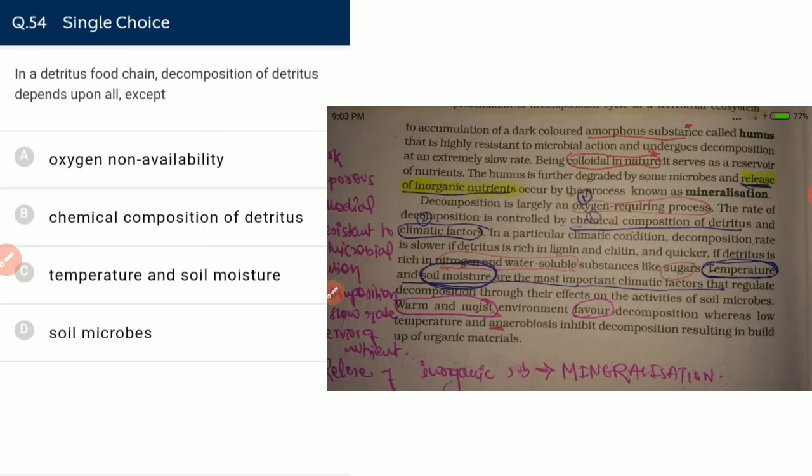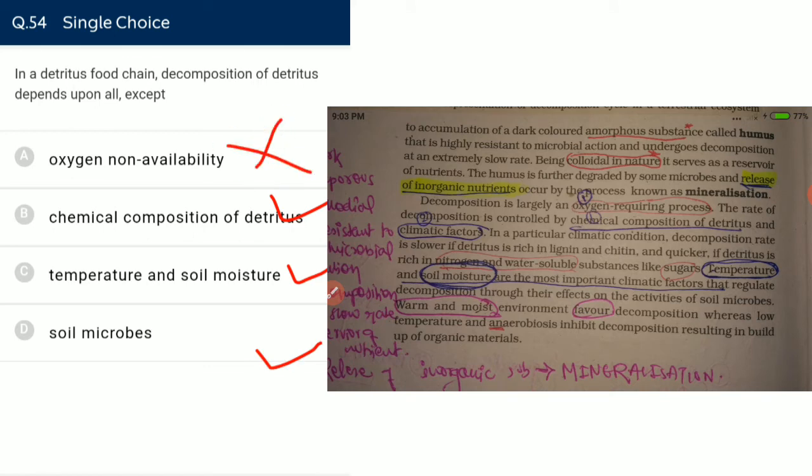In a detritus food chain, decomposition of detritus depends upon all except which? The chemical composition of detritus, yes. Temperature and soil moisture, yes. Soil microbes, yes. Oxygen non-availability: it depends on oxygen availability.